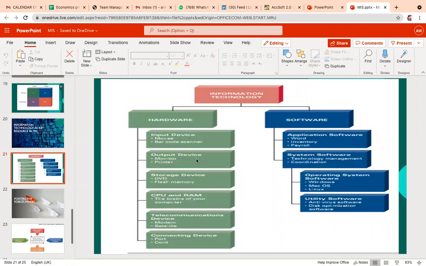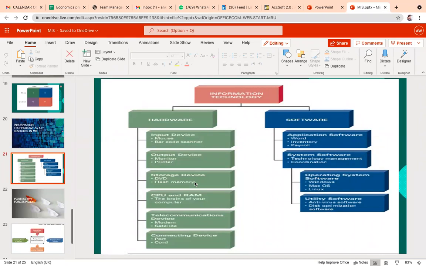Now, there are certain input devices, as everyone knows, which include your mouse, your barcode reader, touch screen, game controller. When it comes to output devices, it includes your monitor, printer, speakers. When we come to storage devices, we have DVD, flash memories, hard disk, and even now we have the cloud available, so that will come under storage devices.